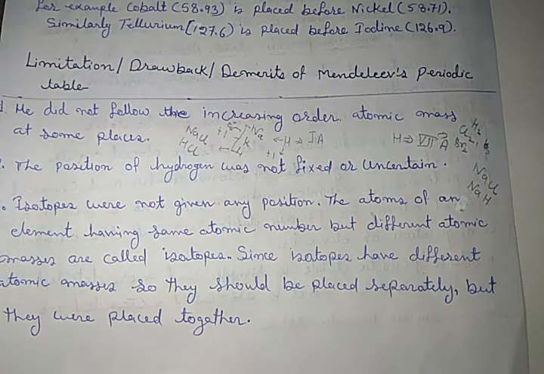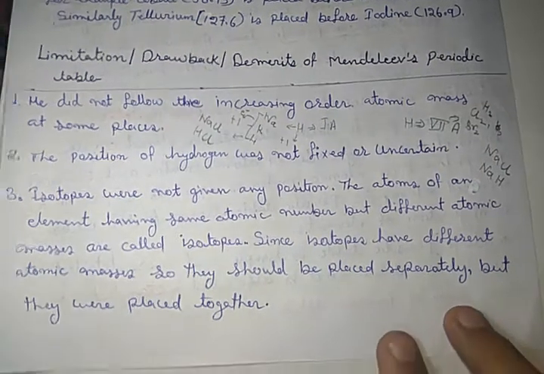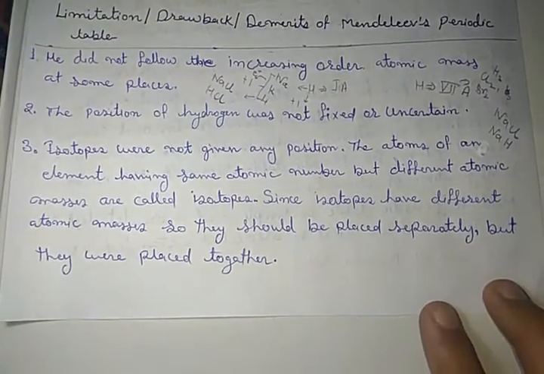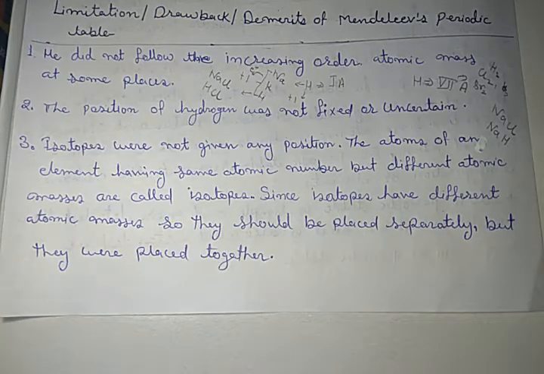So at which place should it be placed? Which place should be assigned to hydrogen was not clear in the Mendeleev periodic table. The third one is the position of isotopes. In the Mendeleev periodic table, isotopes were not given any position. Firstly, let me discuss what an isotope is.